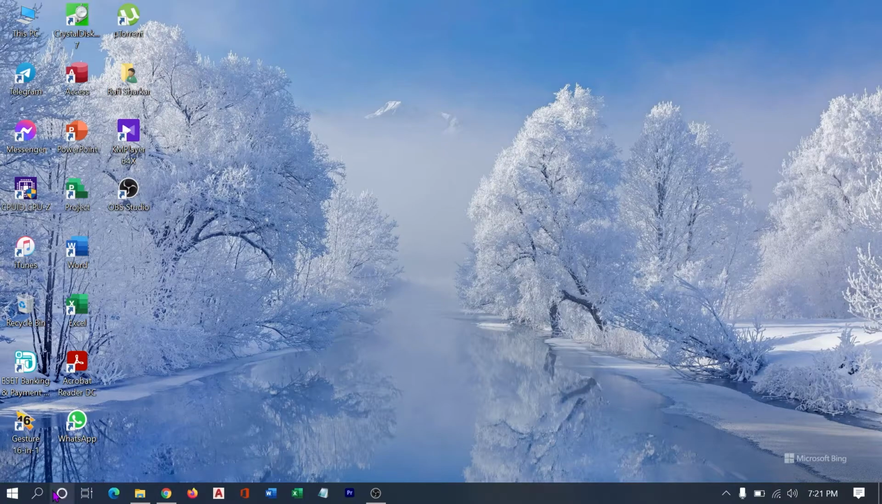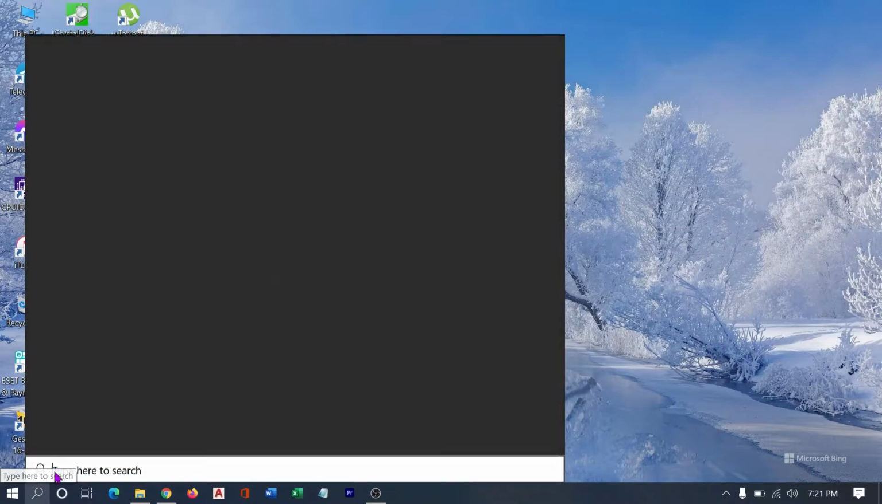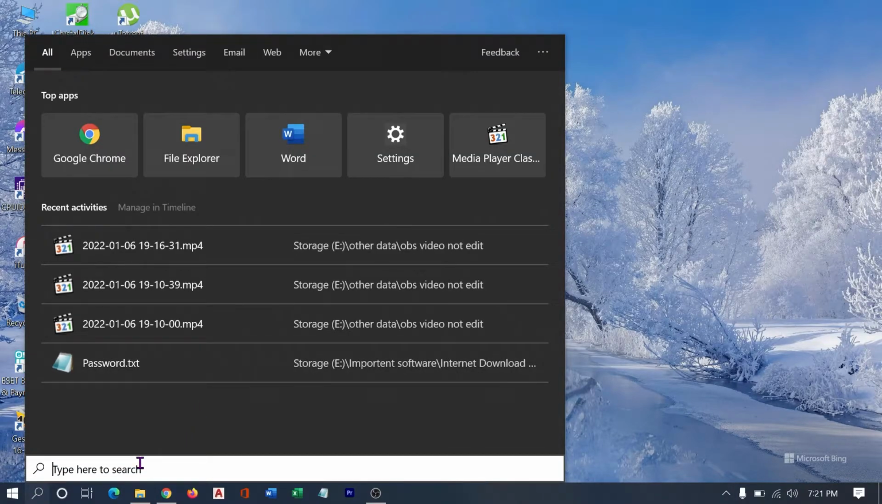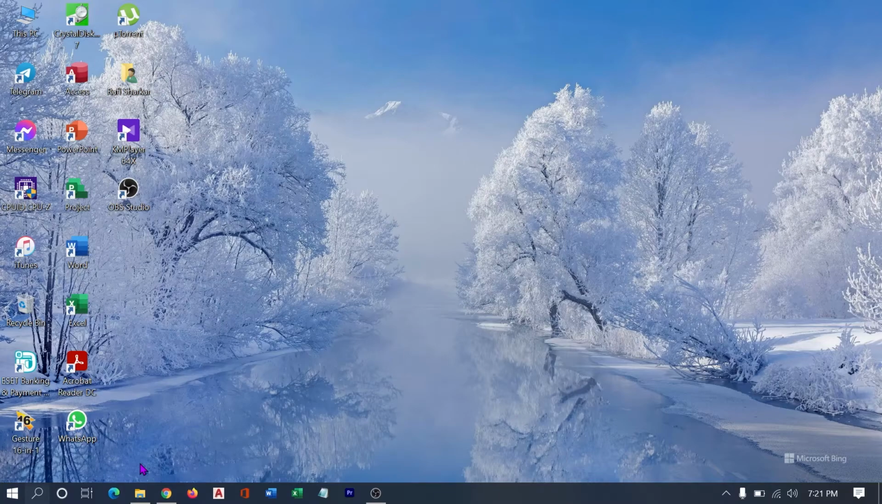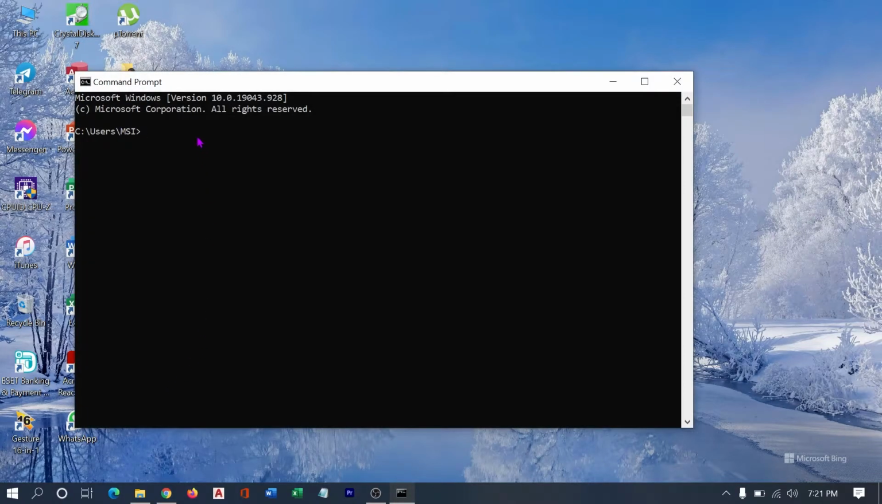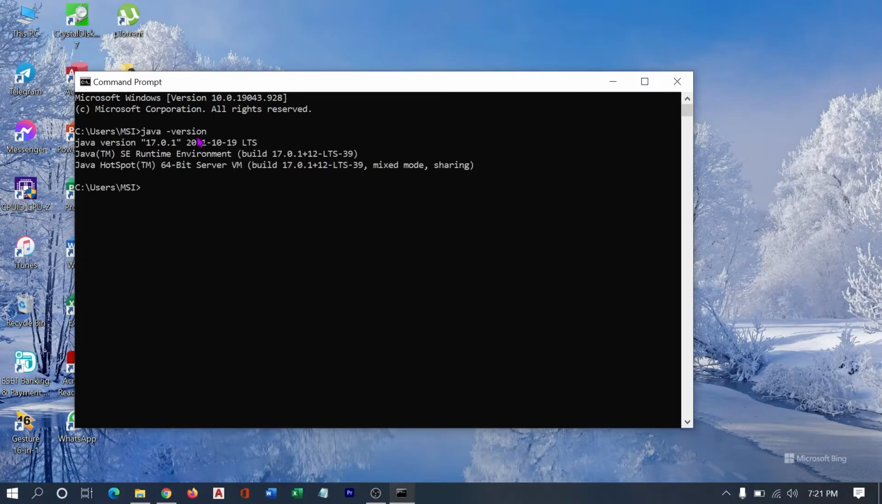Now we're going to check whether it is installed or not in our device. Write cmd right there, java -version. Then you can see that the Java version is shown. That means the Java environment is successfully installed in your system.